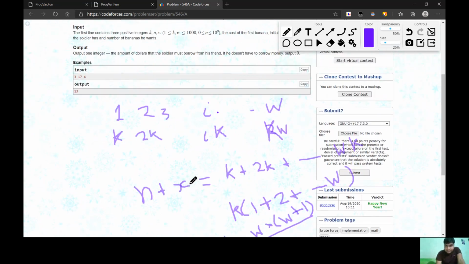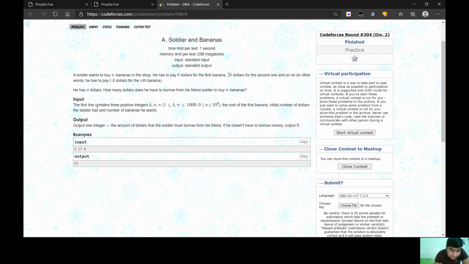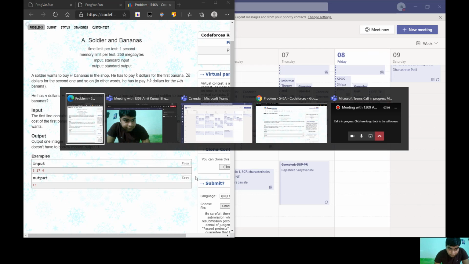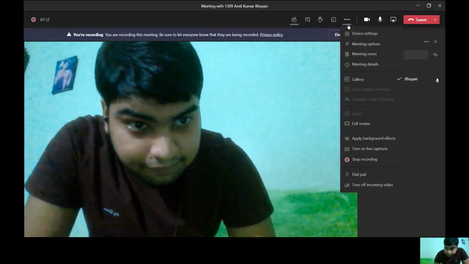So let me clear the screen. Now we can see the input. You should read this first because this is very important. You should see the constraints, and we can assume the time complexity in which we have to solve it. So here we are given three integers k, n, and w. Now let me open my IDE. Wait a second.